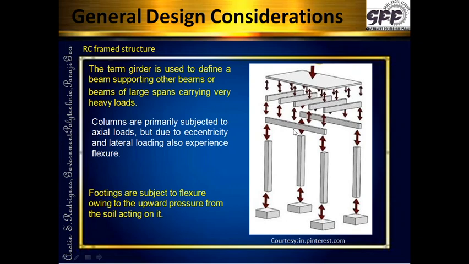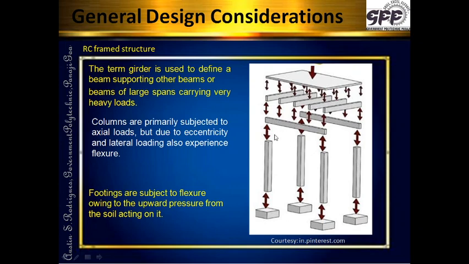Many a times the larger beams are not there. Directly the beams take the support of the columns. In that case they are just known as beams. Now the larger beams over here, the girders, give the reaction to the column. Each column takes the reaction from here, and the column is designed for this load.